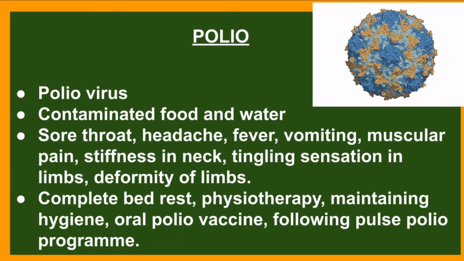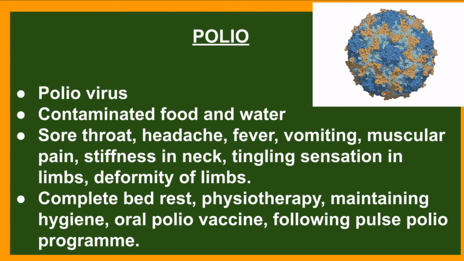The next viral disease is polio. It is caused by the polio virus. It spreads through contaminated food and water. The symptoms are sore throat, headache, fever, vomiting, muscular pain, and stiffness in the neck. The specific symptoms are tingling sensation in limbs and deformity of limbs.